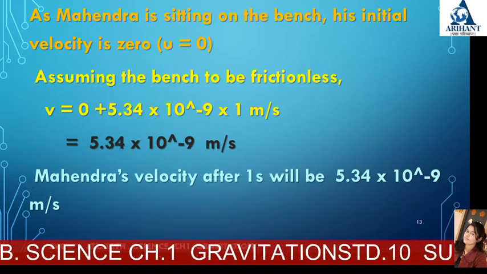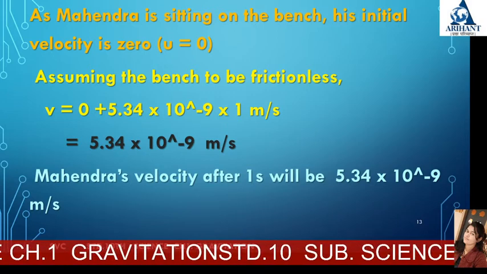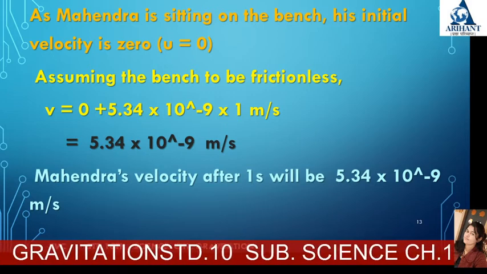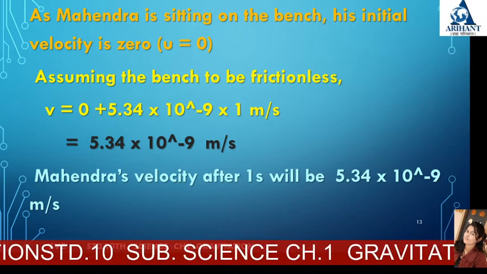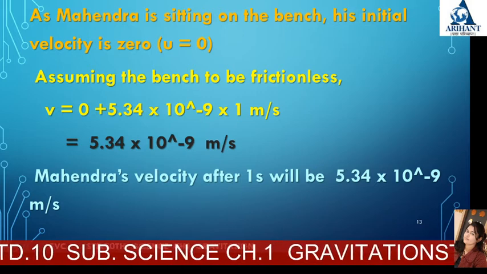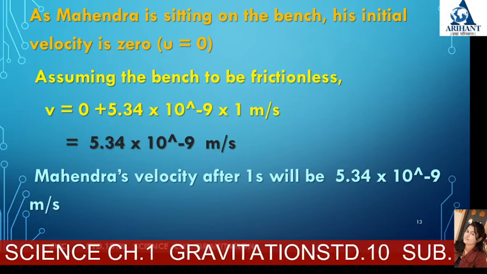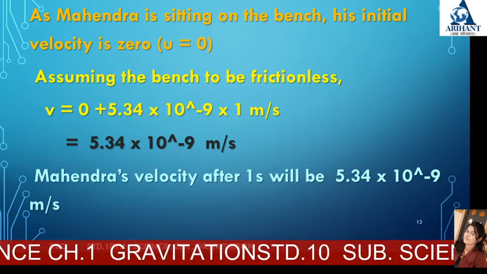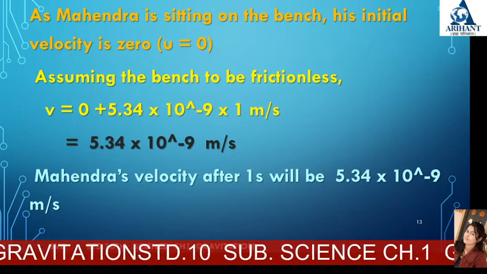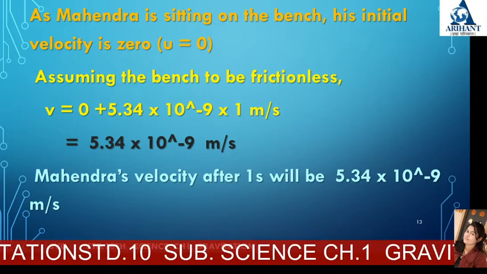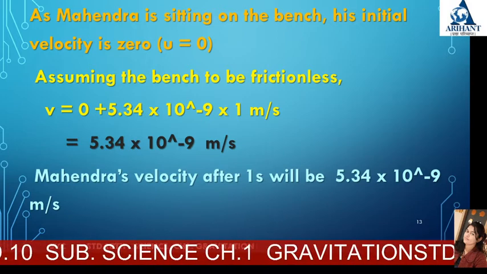We see this is an extremely small velocity, but the velocity will increase with time because of acceleration, and the acceleration will also not remain constant. As Mahindra moves towards Virat, the distance between them will decrease, causing an increase in the gravitational force, thereby increasing the acceleration as per Newton's second law of motion.